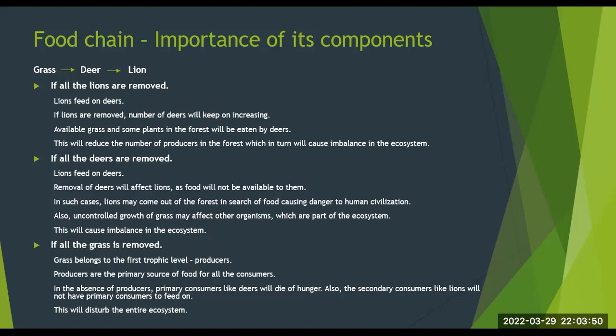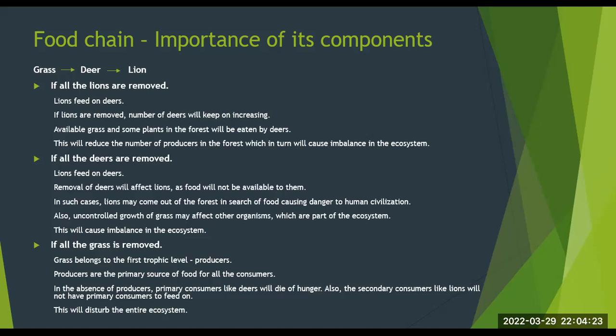If all the deers are removed, lions feed on deers. Removal of deers will affect lions as food will not be available to them. In such cases, lions may come out of the forest in search of food, causing danger to human civilization. Also, uncontrolled growth of grass may affect other organisms which are part of the ecosystem. This will cause imbalance in the ecosystem.